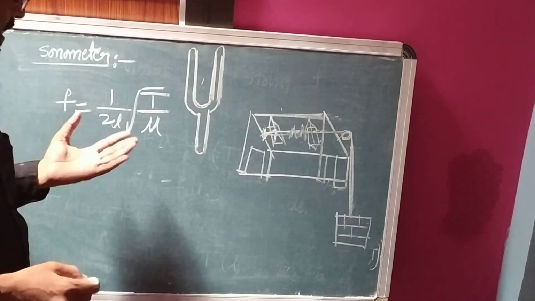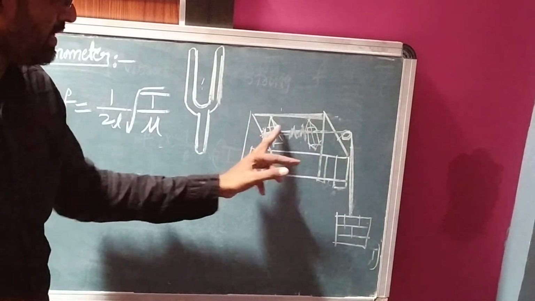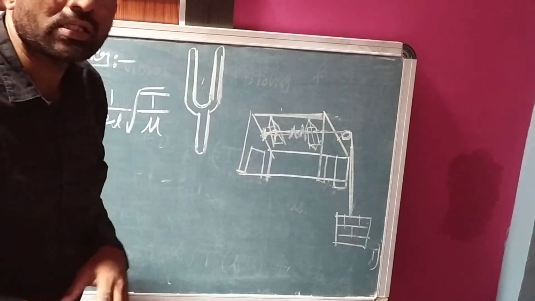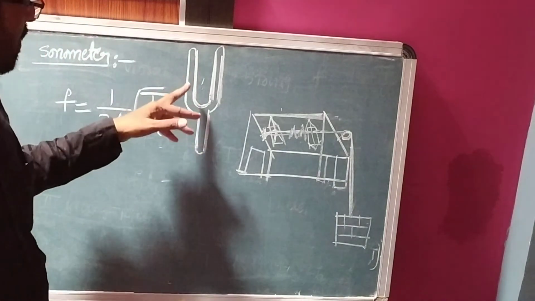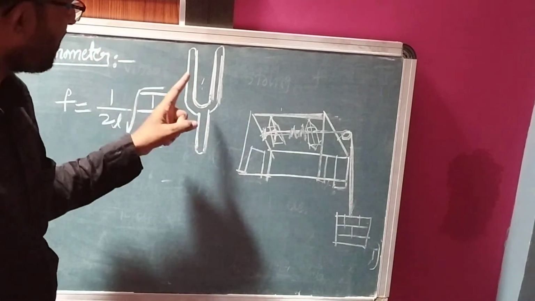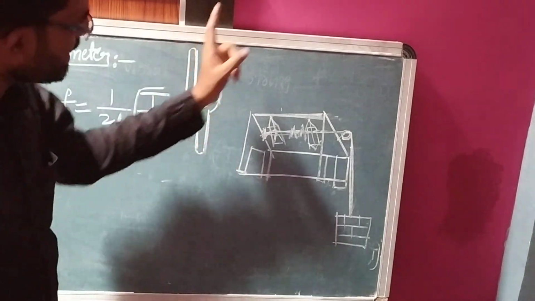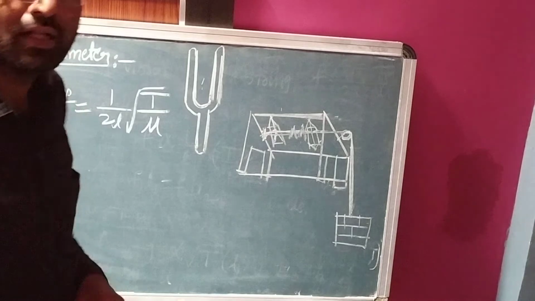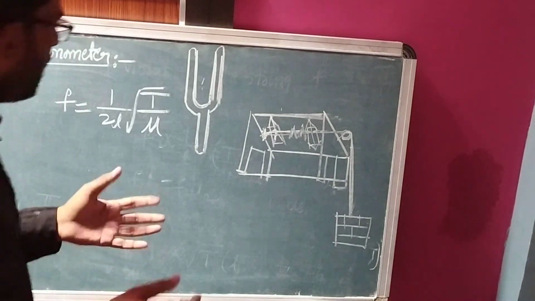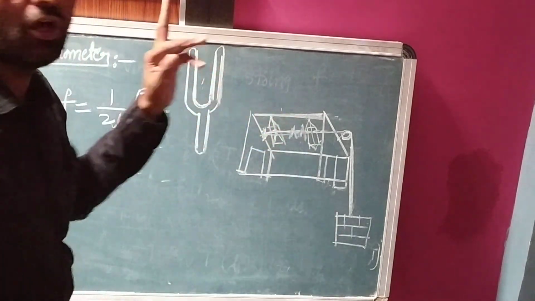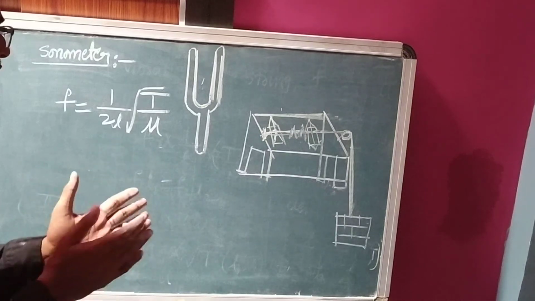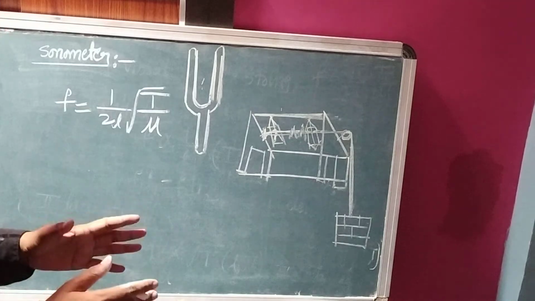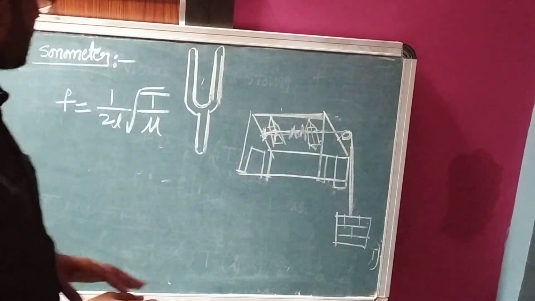L means what? Length. Length means resonance length. So what is resonance? Resonance means the frequency of the tuning fork is equal to the frequency of the string at that length. At that time, the riders fly off, and that phenomenon is called resonance. One frequency is equal to the other frequency. At that time the riders fly off, that is called resonance.